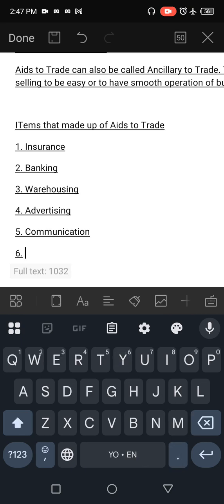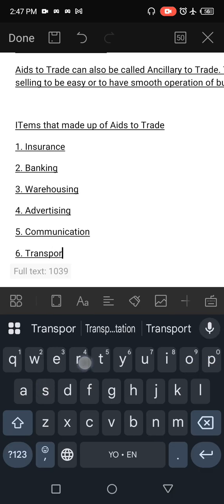Number 1, insurance. Number 2, banking. Number 3, warehousing. Number 4, advertising. Number 5, communication. Number 6, transportation. Now let's take one after the other.